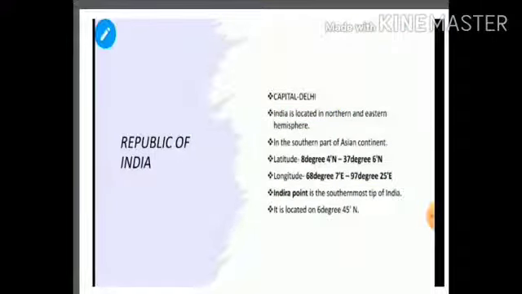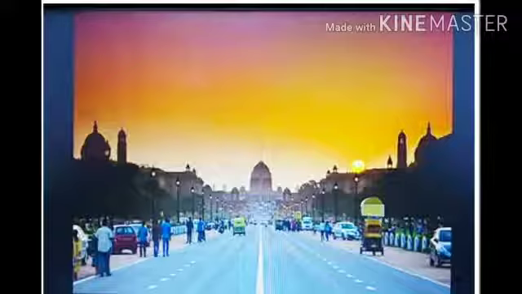Let's see the next slide. The next slide is the Republic of India. In simple words, we can say a republic is a form of government that is ruled by the people, or a state in which the supreme power is held by the people and its elected representatives. Capital of India is Delhi. Indira Point is the southernmost tip of India. This is the image of New Delhi, my dear students.